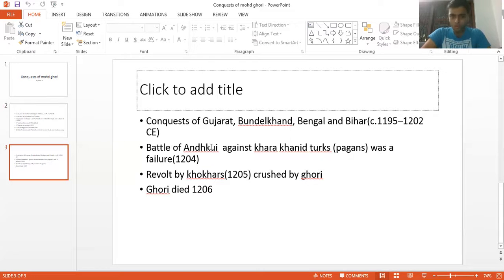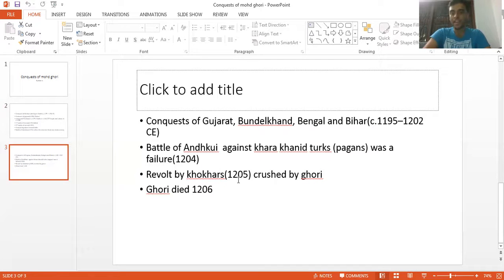During the Battle of Andkhud against the Kara Khanid Turks, a battle between Muhammad Ghori and pagans named the Kara Khanid Turks, Muhammad Ghori met with a failure. A rumor spread in India that Muhammad Ghori was killed in that battle, so many revolts took place. One such revolt was by the Khokhars. Knowing this, Muhammad Ghori came and crushed the Khokhars in 1205.